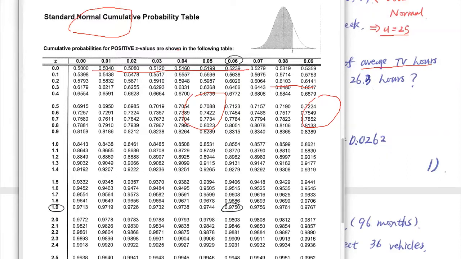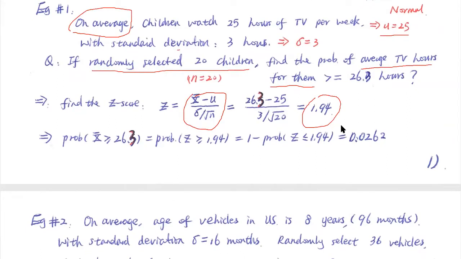Now we find out this is 1.94, and what do you do next? Try to find the probability to the right, everybody. So the probability to the right of 1.94. Here is 1.94. It's greater or equal to, so that means it's this area.